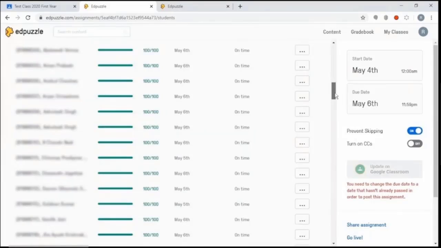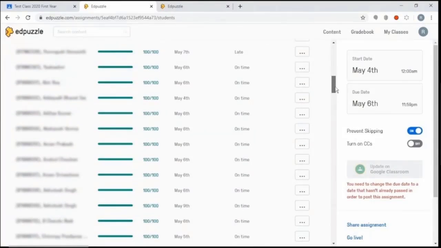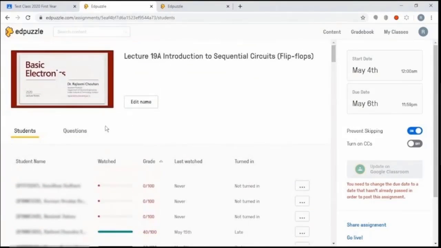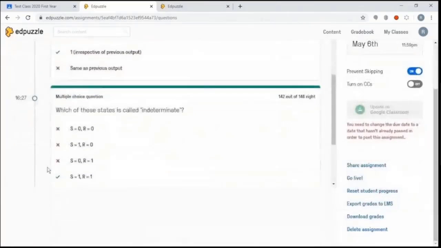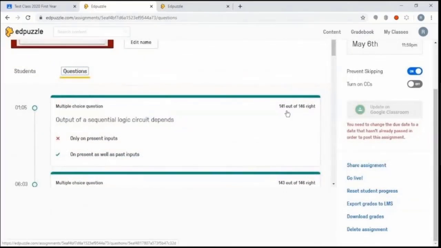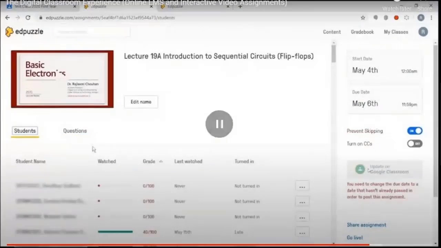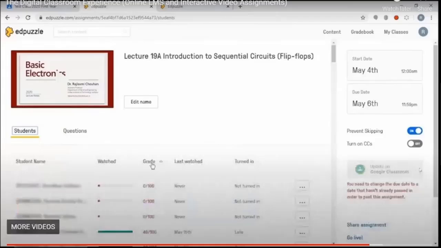We can also see individual students. These students are automatically imported from Google Classroom. Edpuzzle is integrable. You can also see questions, how many got this question right, how many got the other question right. This also helps you understand what the pain points in your class are. Is a certain topic not understood by any of the students or a large majority of the students? You will get that kind of feedback from that data.